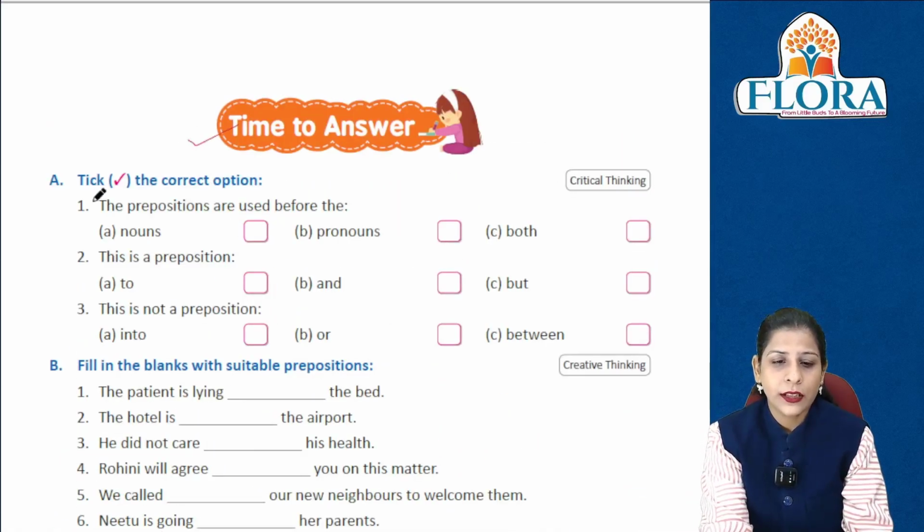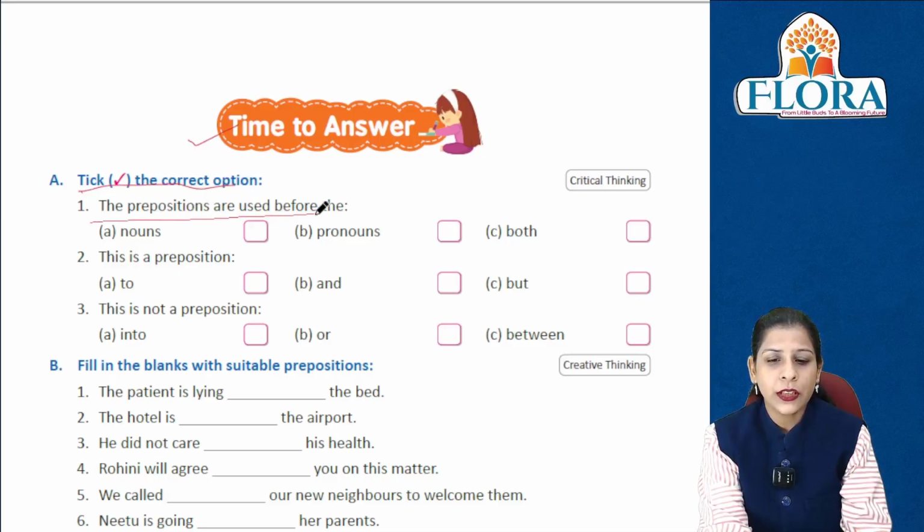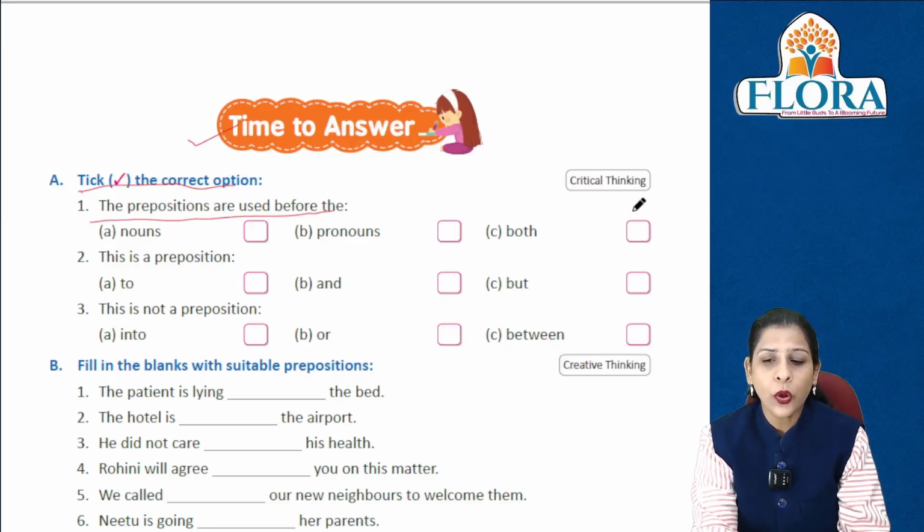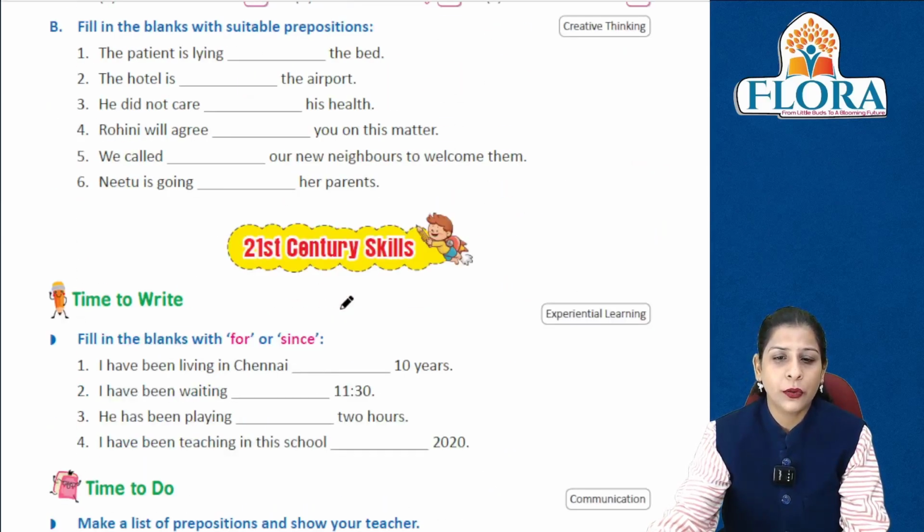Now it's time to answer. Take the correct option. Prepositions are used before. Prepositions को हम noun pronoun दोनों से पहले use कर देते हैं. This is a preposition. To. This is not a preposition. इनमें से कौन सा preposition नहीं है? और आपका conjunction word हो जाता है.